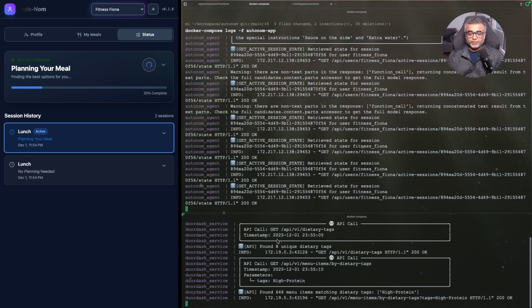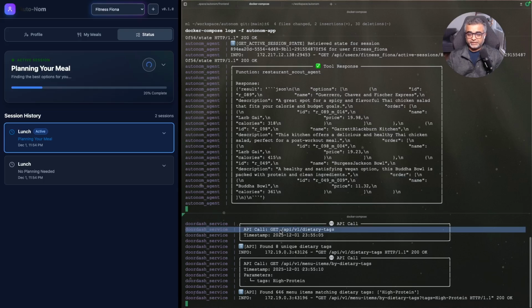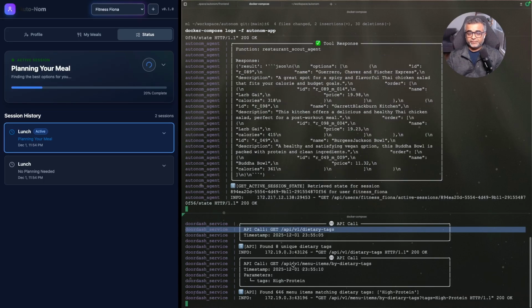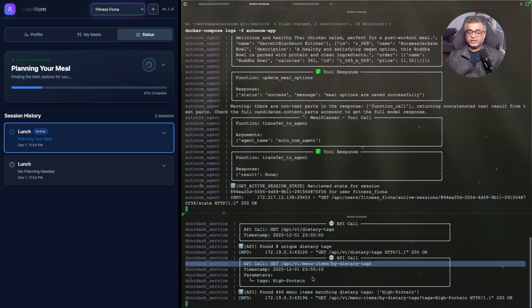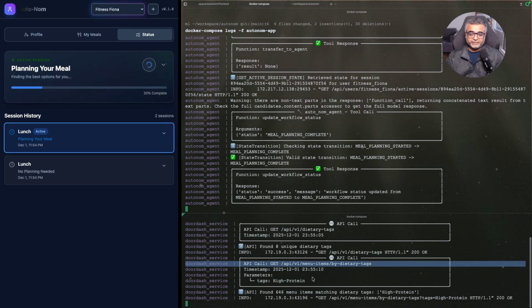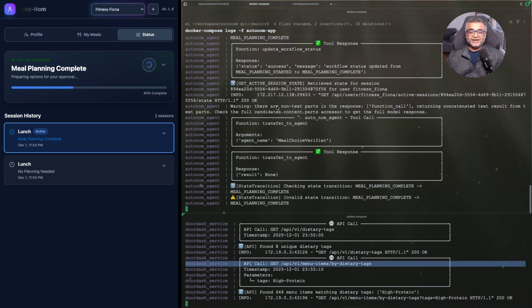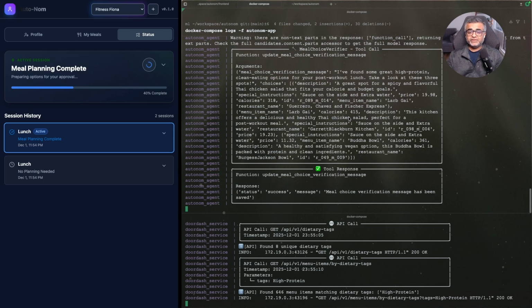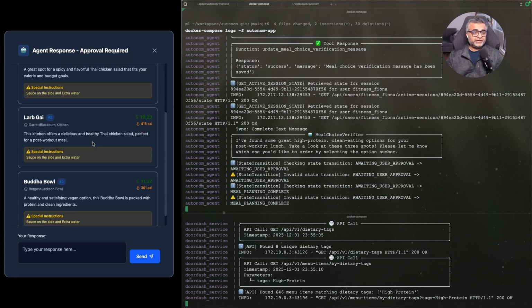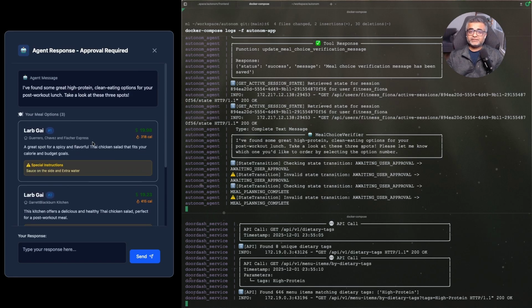So as you see in the bottom right, the agent started making calls to the API to get the high protein food, clean food, salad places and everything. And it's working faster than I can talk. So as you can see, the meal planner is complete. We got the meal choice verifier agent working to verify the meals. And there you go. It prepared 3 options for us.